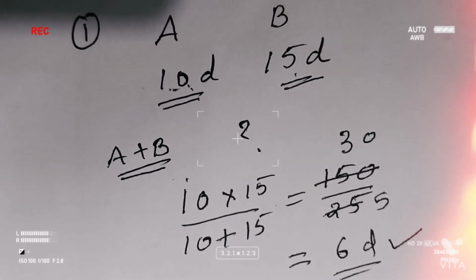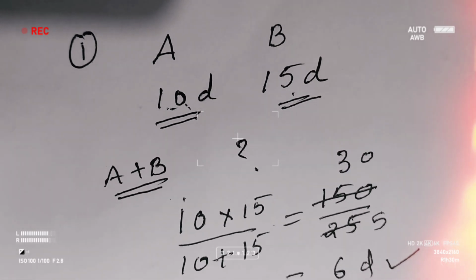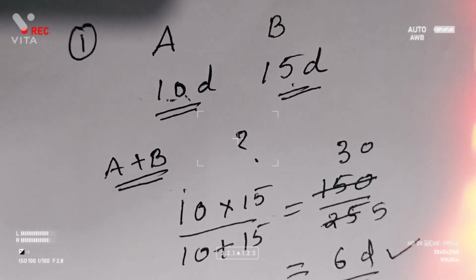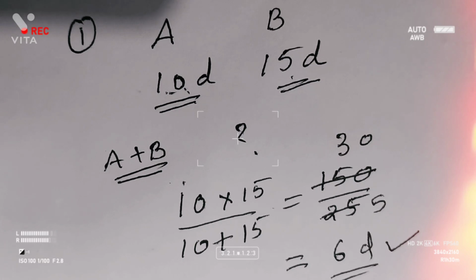So A can do the work in 10 days, B in 15 days. If they ask in how many days A plus B will do it, you can go for the shortcut. A can do it in 10 days, B in 15 days, so A plus B will do it in 10 into 15 by 10 plus 15. Hope you understood this one.